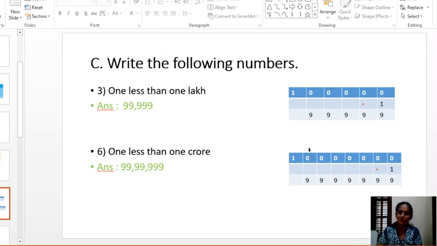Borrow 1 to this place, again to this place, again, again, and again to this place. Finally it is 1, 10. 0 will become 10, then 10 minus 1 is 9. It is 9 here already, since we have taken 1 from here to the rightmost digit. All these places have 9. So write 99,99,999. Read the number.